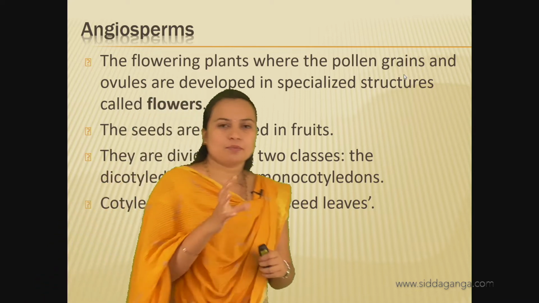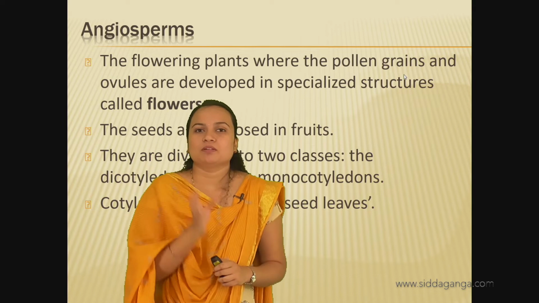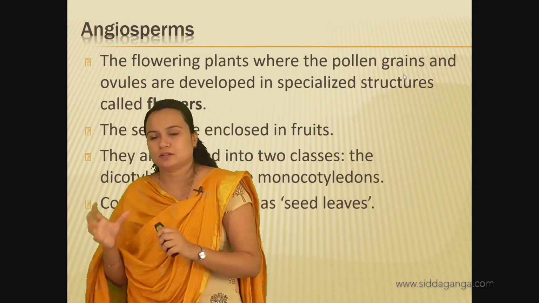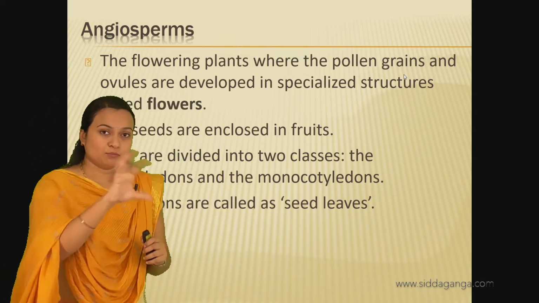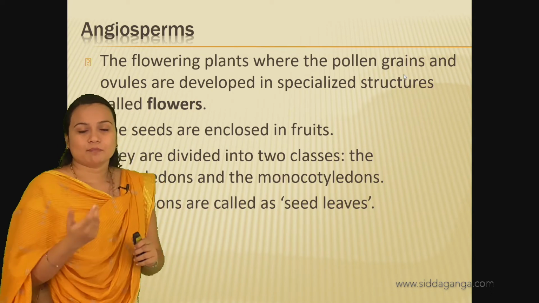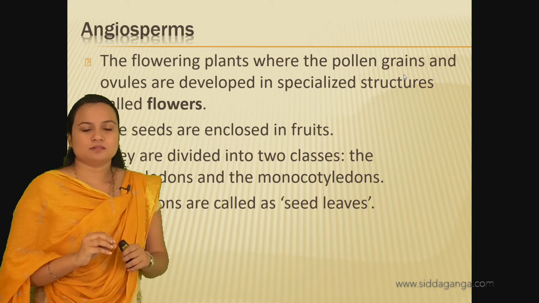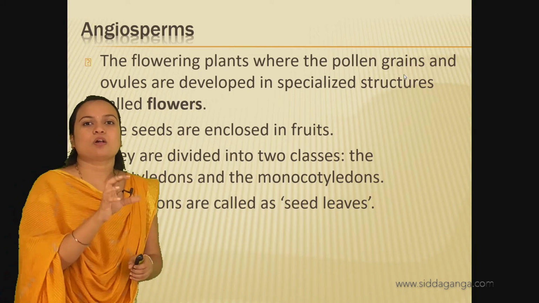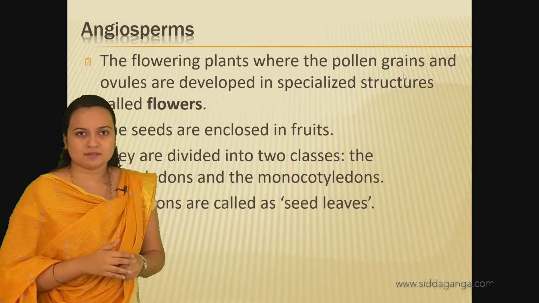In sexual reproduction in plants, if you see the flower, it will bear a male reproductive part as well as the female reproductive part, right? So both will be present in the flower. If both are present in a single flower, then these flowers are called bisexual flowers, and if there is only one reproductive part, either male or female, then that flower is called unisexual. Unisexual and bisexual flowers.